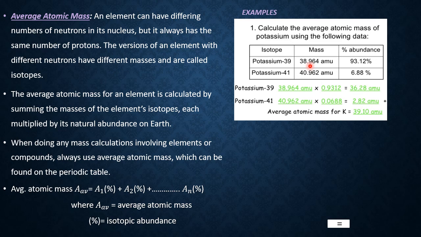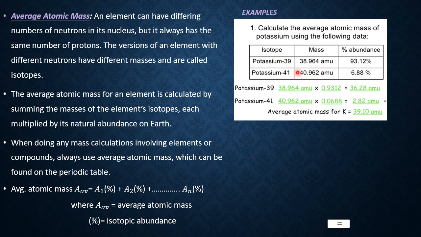But now here is the K39 mass, this is the K41 mass. Now in what percentage are they available in nature? K39 is available at 93.12%, whereas K41 is available in nature up to 6.88%. That means the maximum amount is available in only one form. The other is there in a small amount, but available. So what to do? We will take both.